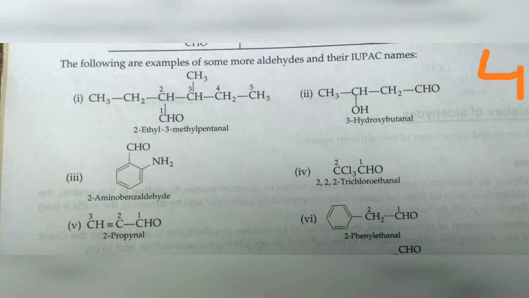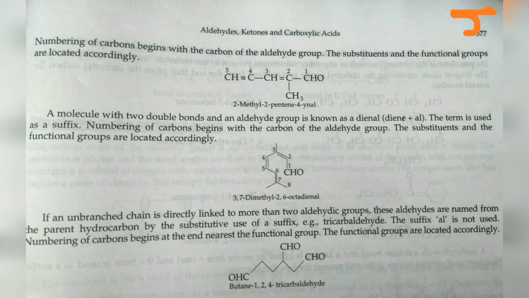Another example, 3-hydroxybutanal. The straight chain is butanal, and at the third carbon you have hydroxy. That is how you name it. Numbering should start from the CHO group. Numbering is very important. Numbering of the carbon begins with the carbon of the aldehyde, and the substituents and functional groups are located accordingly. 2-methylpent-4-enal. That is how you have to number.